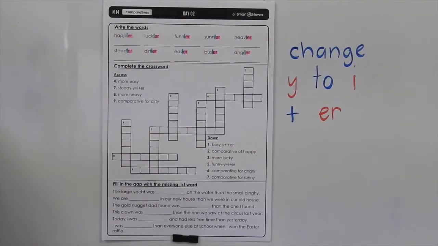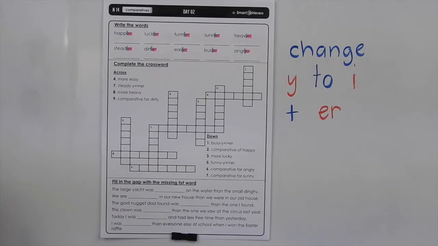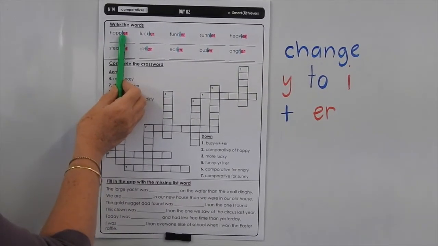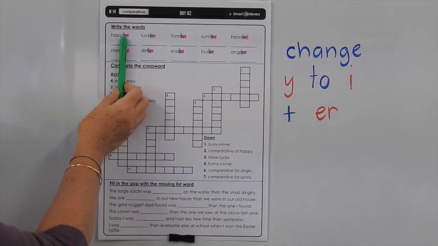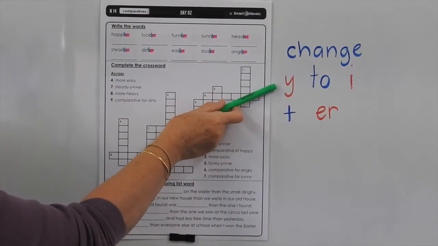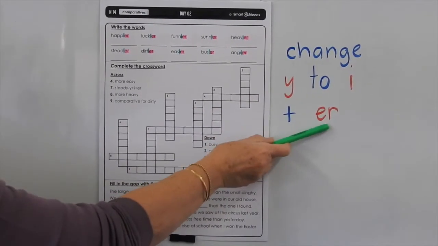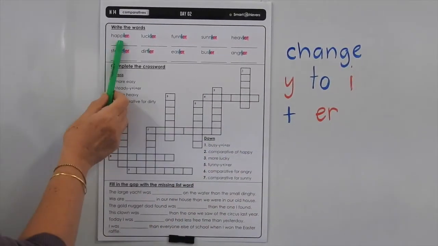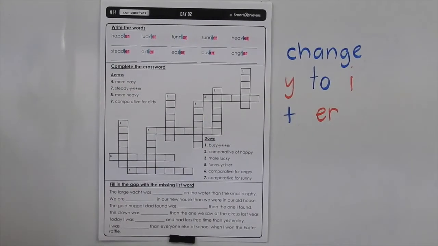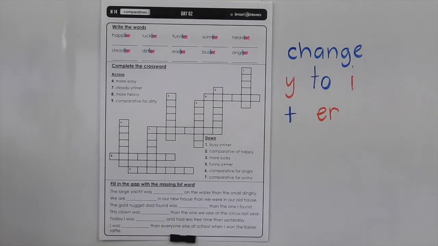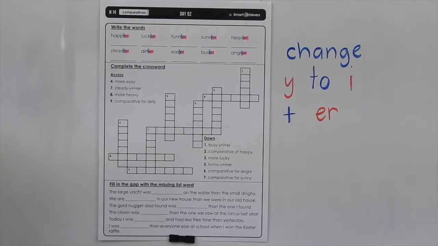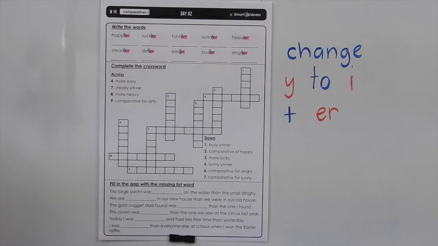Now let's go through with a couple of highlighters and just highlight. First of all, you need to highlight the I one colour to recognise that you have to change the Y, the last letter of the base word, to an I when you're adding a vowel suffix such as ER. So we've got happier. You can't lose that sound. You can't say happer or lucker. It's got to be happier, luckier. So you still need that sound there.